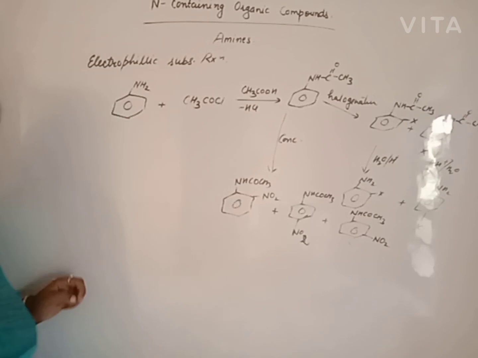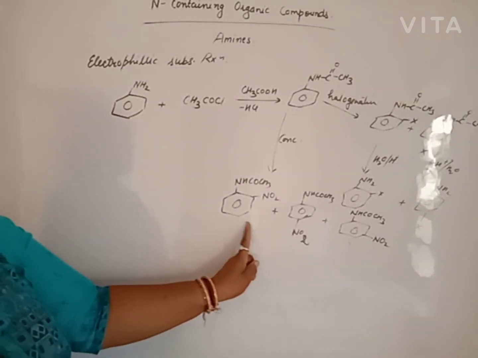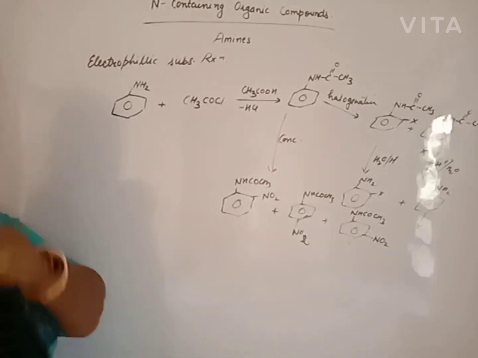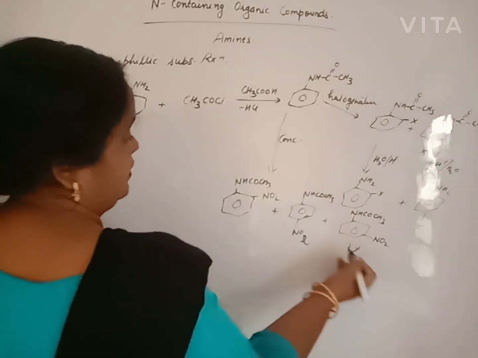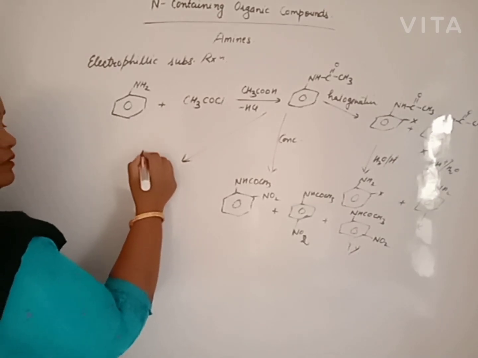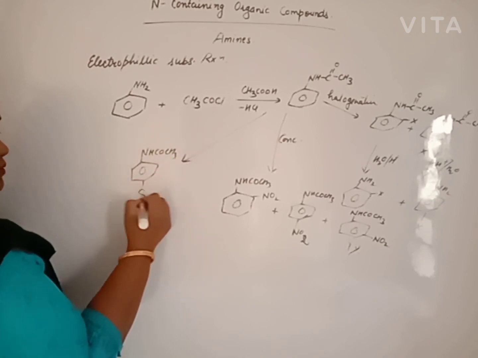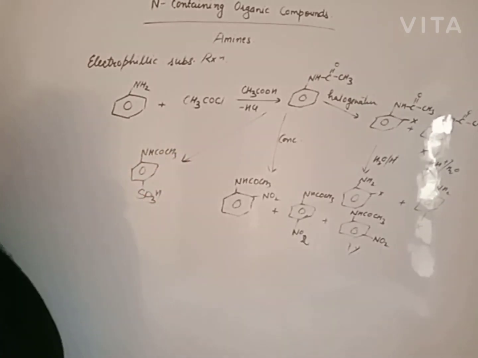All will be prepared. And which one is major? Out of these ortho, meta, para, which one is major? Beta, the major one is para, then ortho is the least, 1% only. On sulfonation, we will get only para, the para-sulfonic acid.